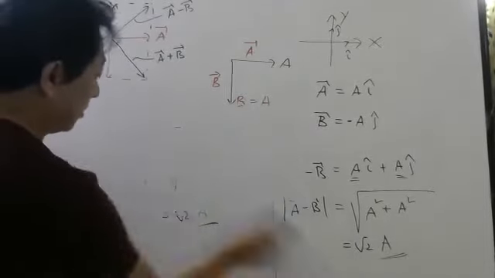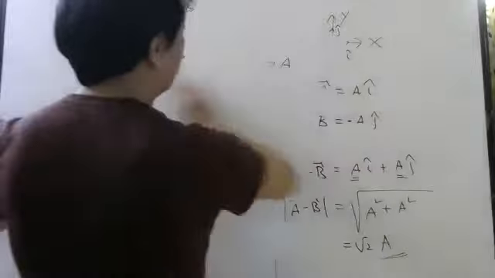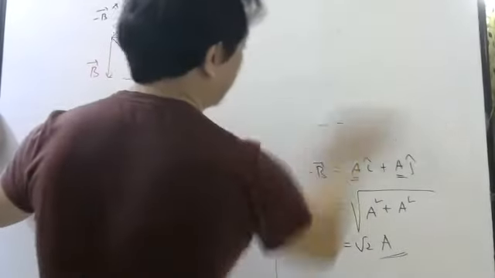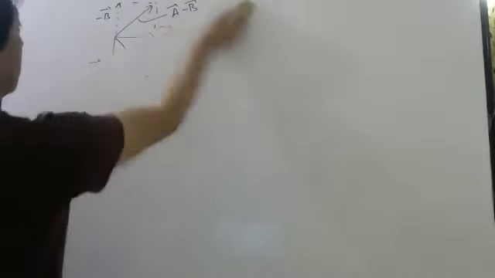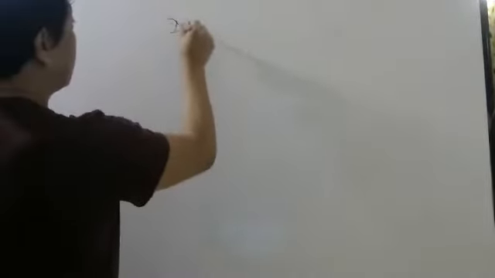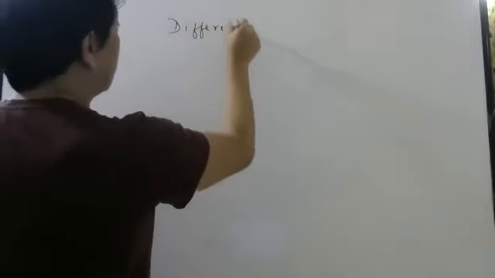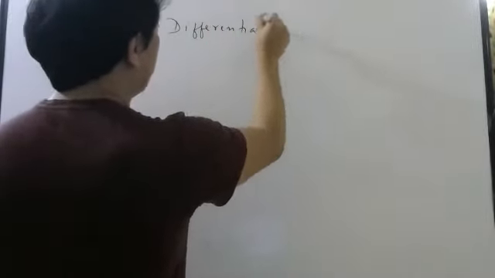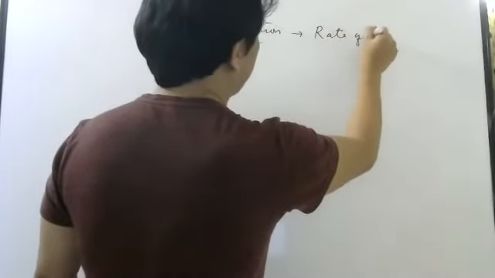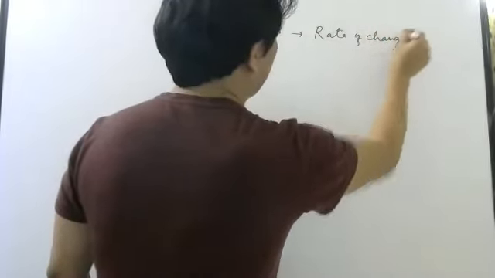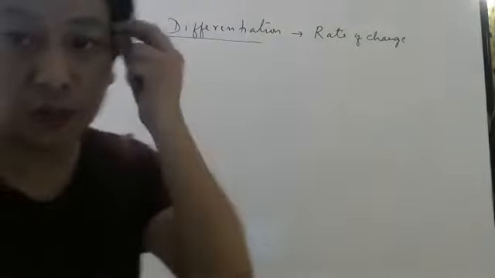Let us now do a quick revision of differentiation and integration. First we will start with differentiation. First of all, understand that differentiation is used whenever you want to know the rate of change. This should be in your mind all the time.